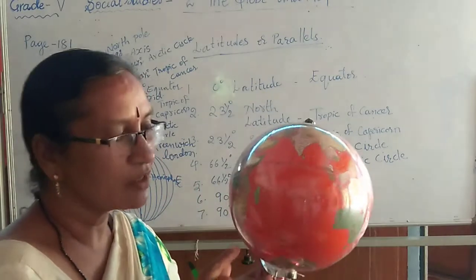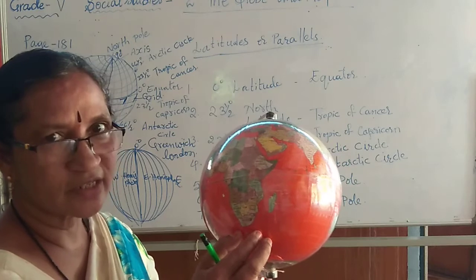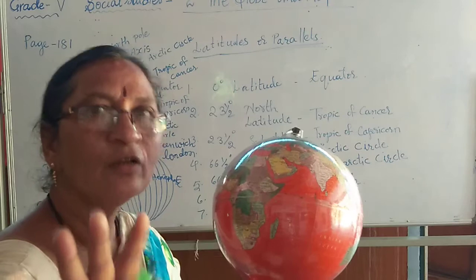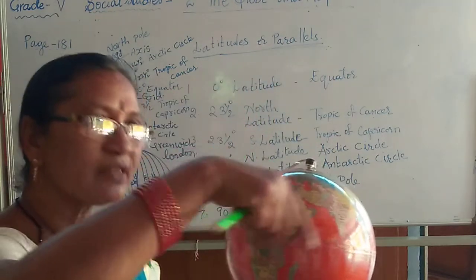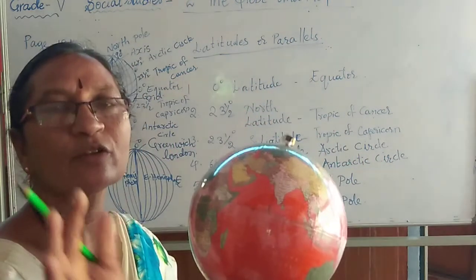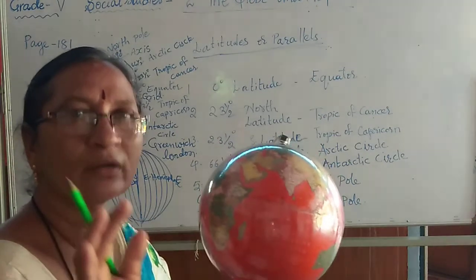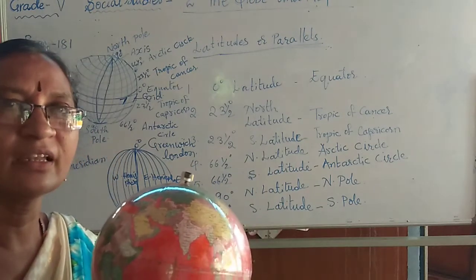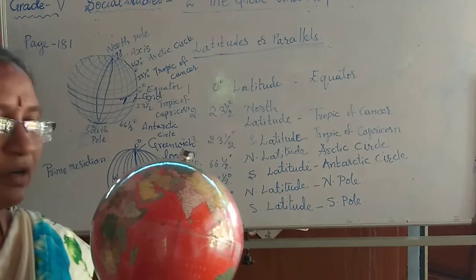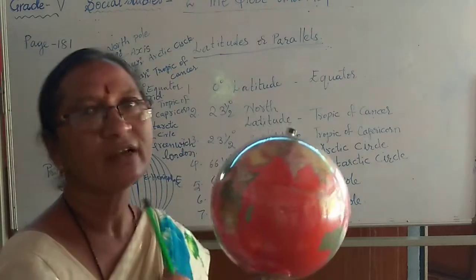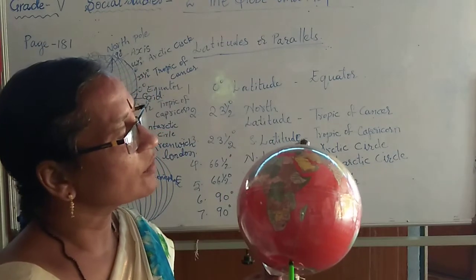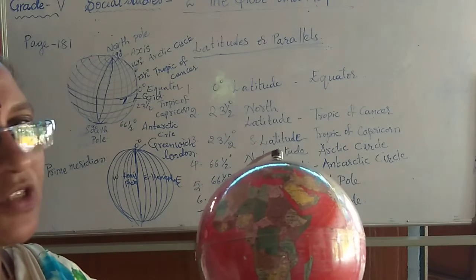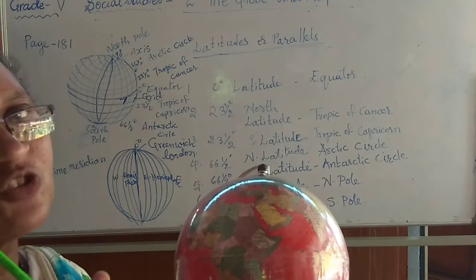How much time does it take to cross one longitude? Just 4 minutes. To move 1 degree of longitude takes 4 minutes. Like that, 360 longitudes take 24 hours to complete one round, so at least once in a day they face the sun. All places located on that longitude will have the same time, which is called a meridian, meaning noon.